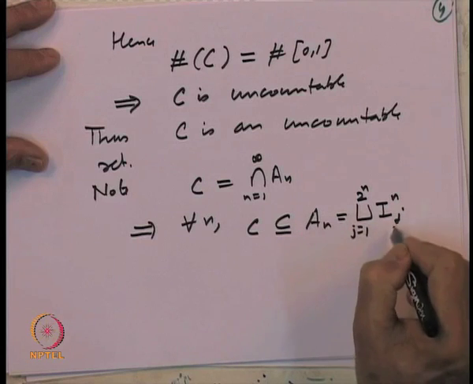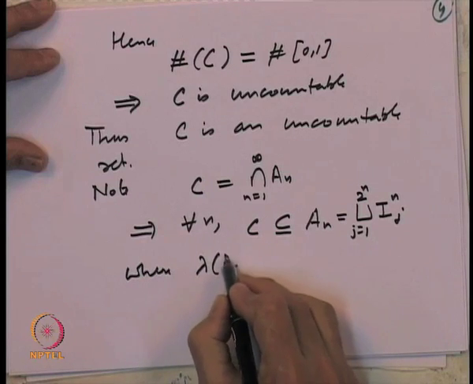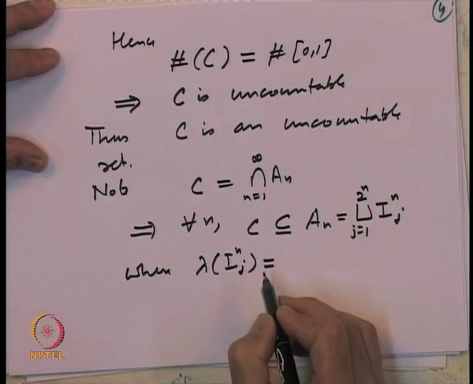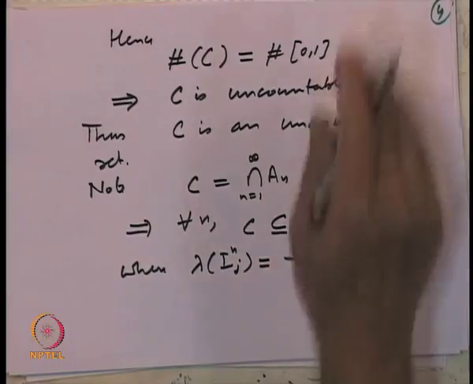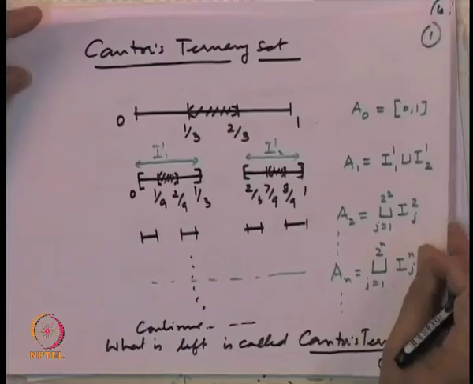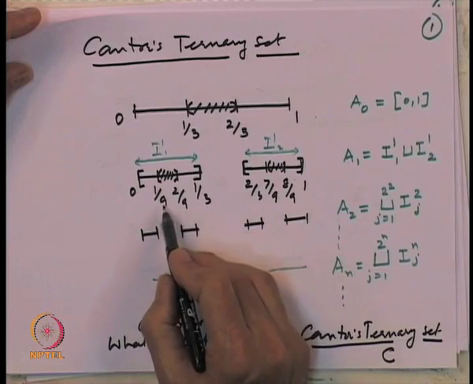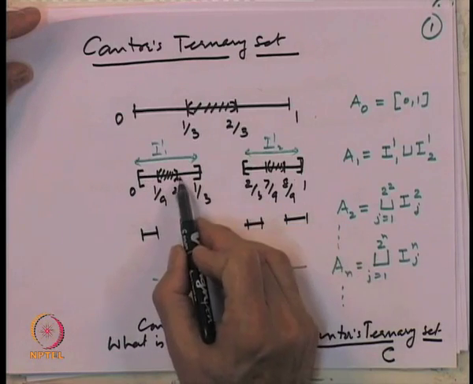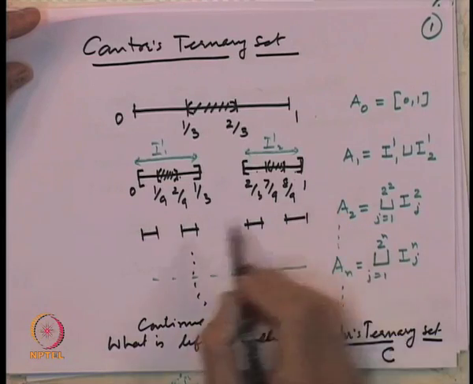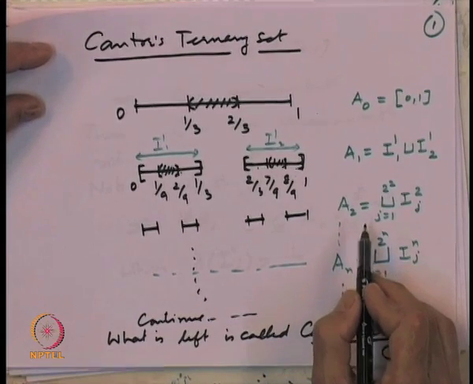And at the nth stage, what will be the length of each I_nj? Let us just look at the construction. At the first stage, when we removed, in A_1, 2 intervals were left, each of length 1/3. So, this is 1/3, this is 1/3, this is 1/3, and this is 1/3. So, 4 intervals at the second stage.